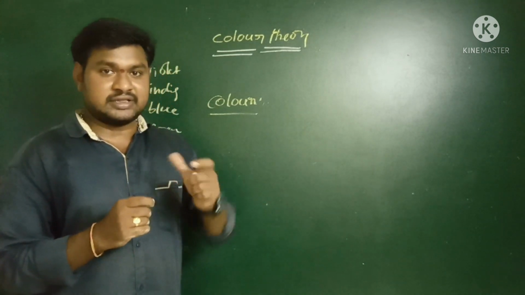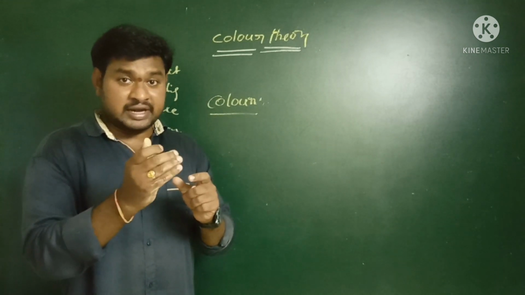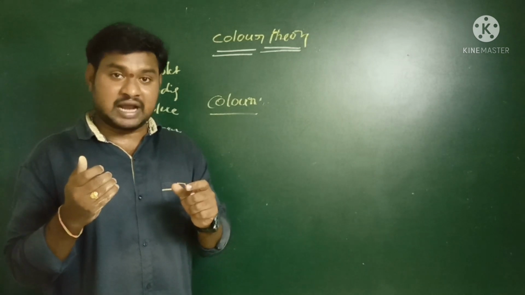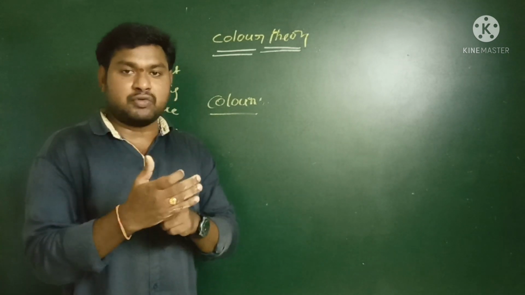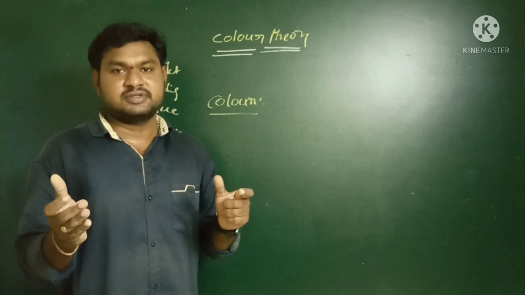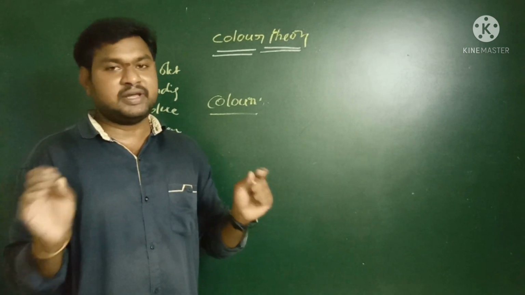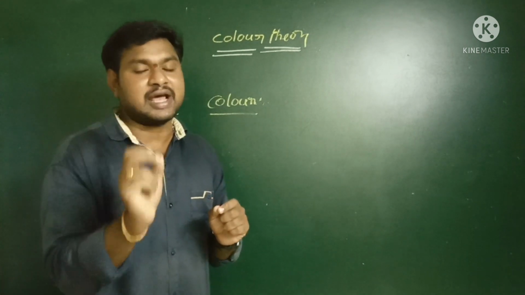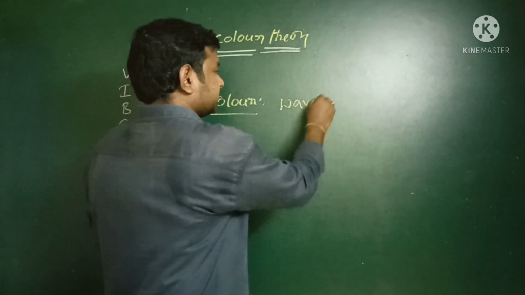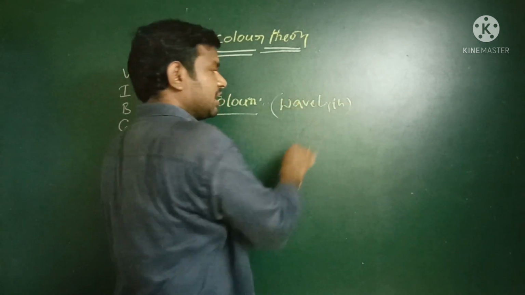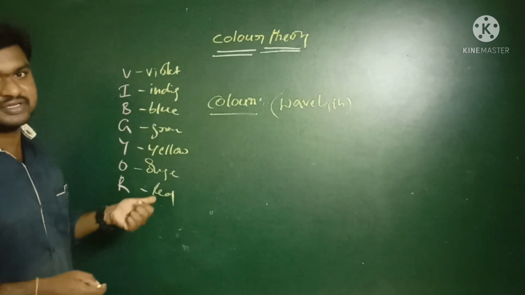Simply, color is when a light ray hits objects, some of the light rays will be absorbed and some will be reflected back. The reflected light rays consist of different wavelengths. The wavelengths that we observe are called the colors. Simply, color is nothing but the wavelength of the light. Once again I am repeating, color is nothing but the wavelength of the light. So here, 7 different colors with 7 different wavelengths.